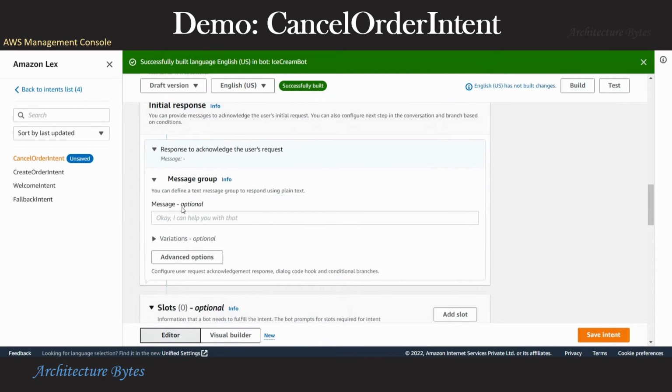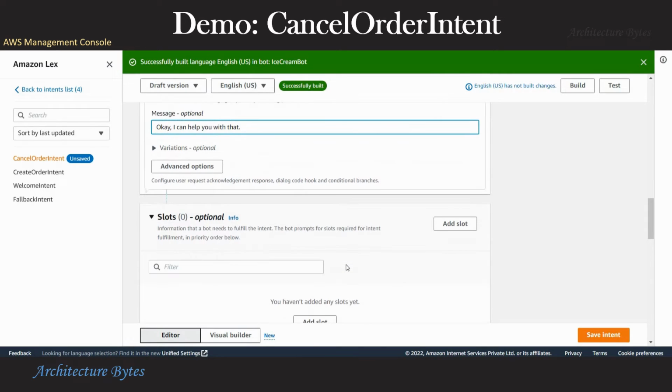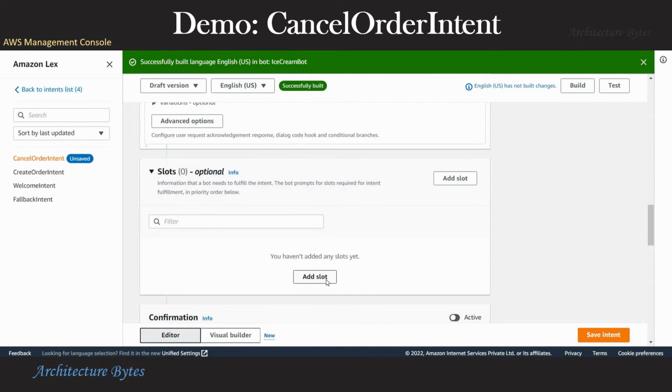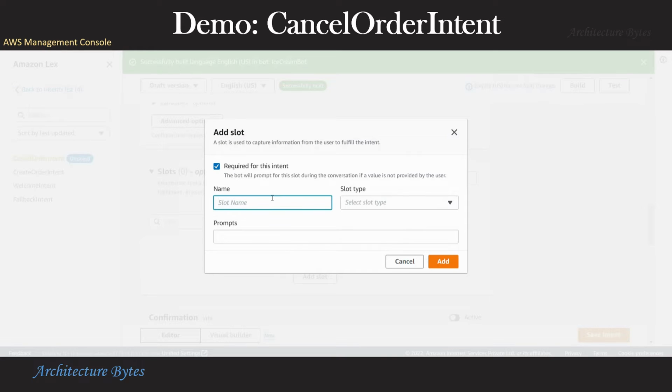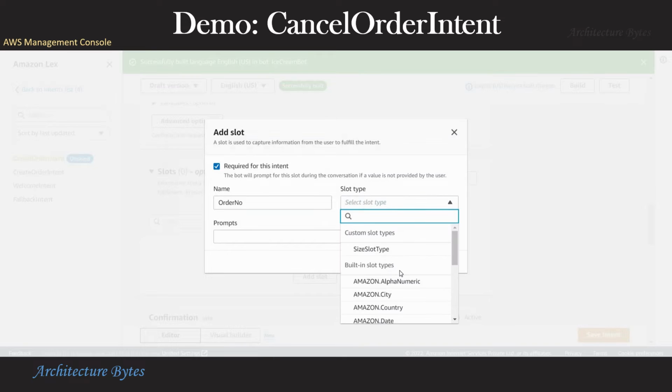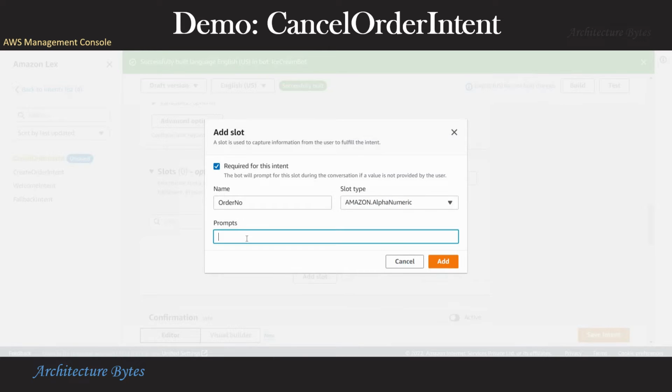Okay. So under the initial response part, we can say something like, I can help you with that. And now we want to know what order number the user is trying to cancel. So we add a slot for that and choose slot type as alphanumeric and prompt the user.